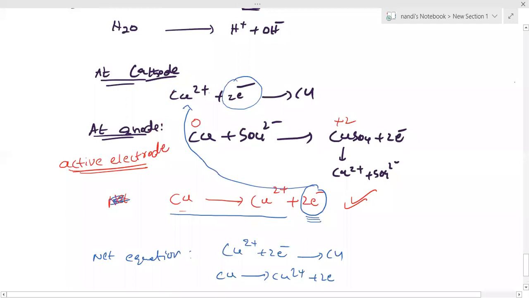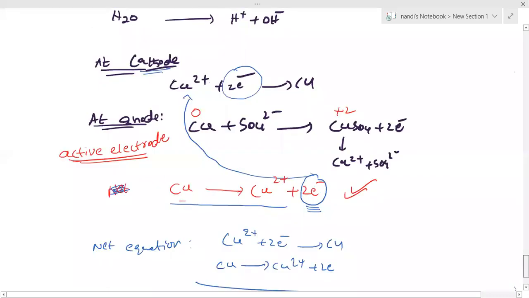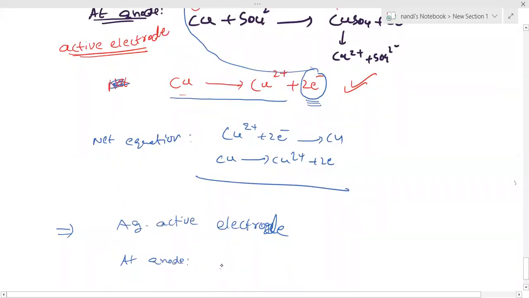Next, for any active electrode, at the anode, this is fixed: M gives rise to M plus electron.